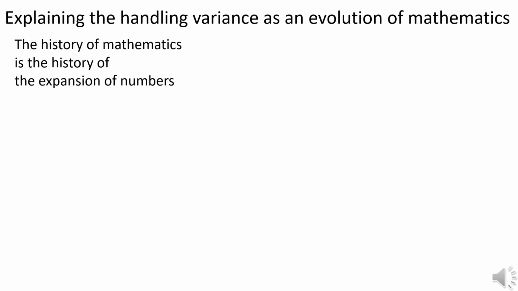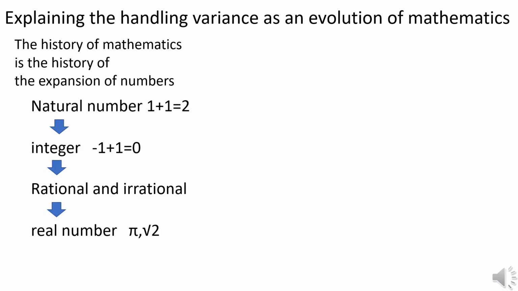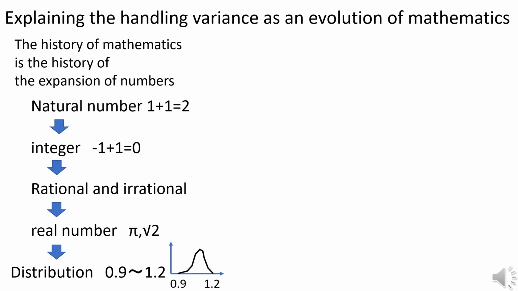The history of mathematics has progressed by expanding the concept of numbers. For example, the concept of natural numbers, which perform calculations such as 1 plus 1 equals 2, first came about, and the range of applications was expanded by introducing the concept of integers, including negative and zero. Furthermore, concepts such as rational numbers, irrational numbers, and real numbers were born. The method for dealing with variance proposes extending the concept of numbers to distribution and treating this distribution in the same way as traditional numbers.